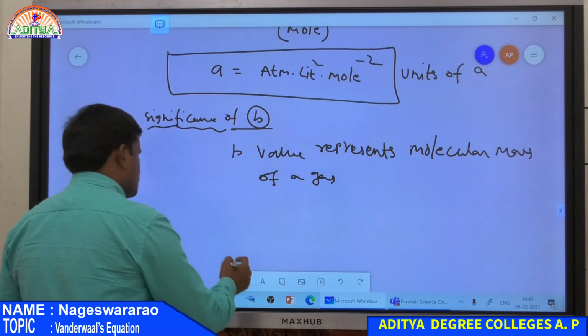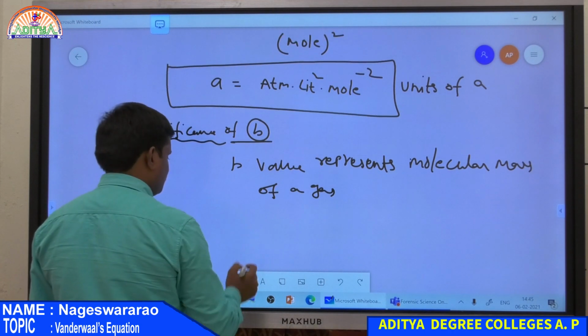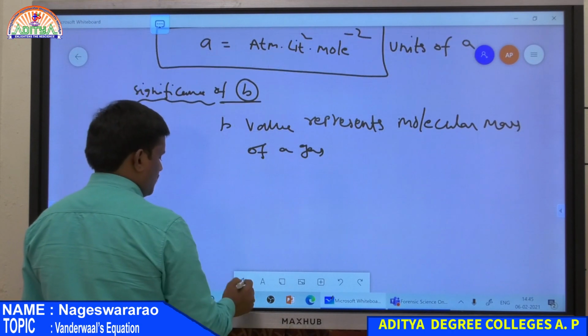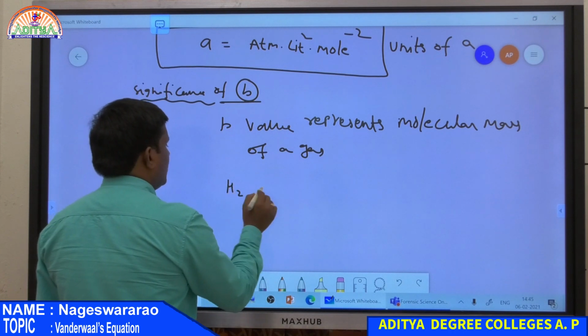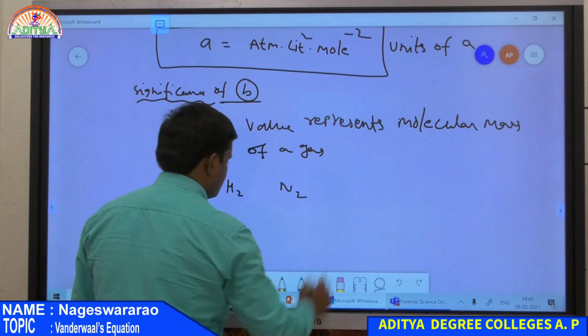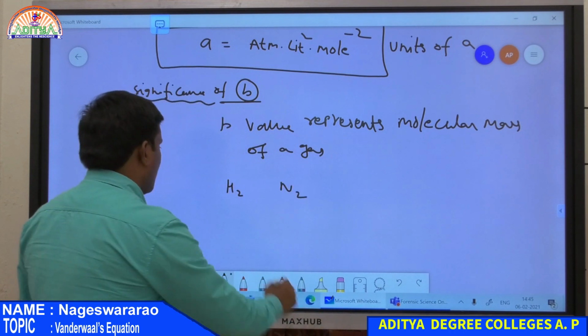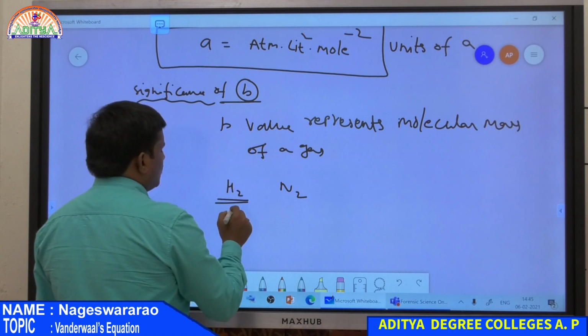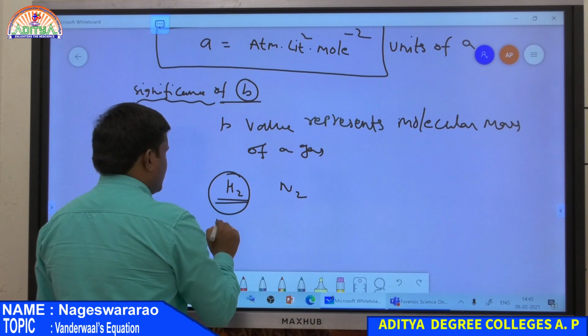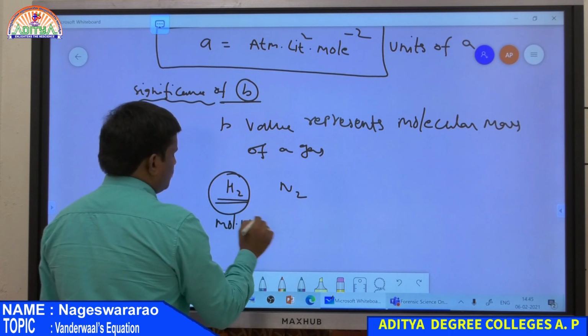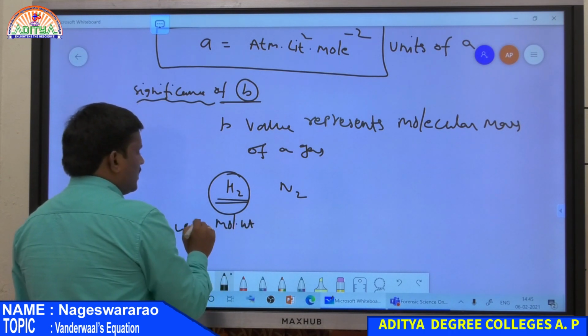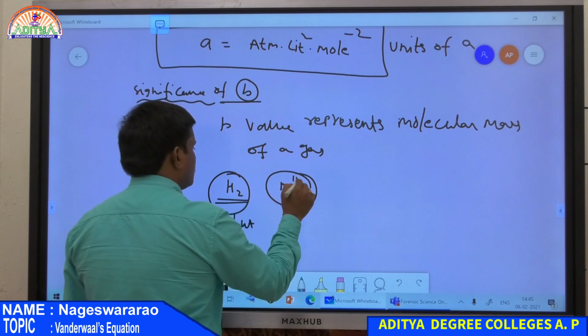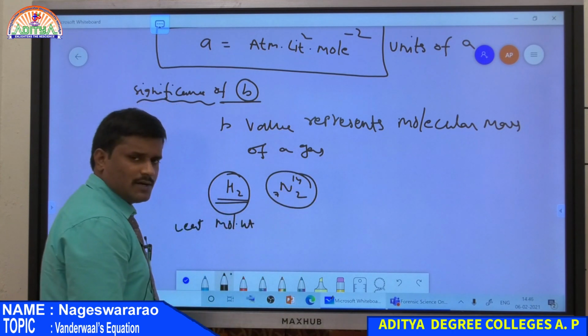Suppose H2 gas and nitrogen gas. Hydrogen has atomic number only 1, therefore it is the least molecular weight molecule, whereas nitrogen has atomic number 7 and mass number 14.